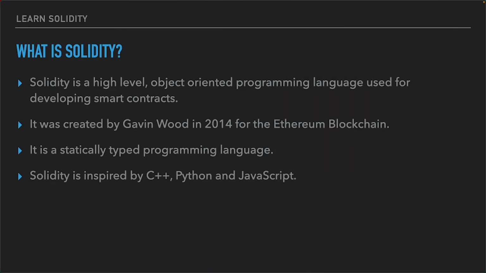So Solidity was created by Gavin Wood in 2014 for the Ethereum blockchain. Actually, there's a short story behind this, which kind of inspires me. So we all know that the Web3 era began with Bitcoin, which made use of the blockchain technology to allow people to send and receive money without the use of third parties like banks. Later on in 2014, the Ethereum blockchain was created, which was